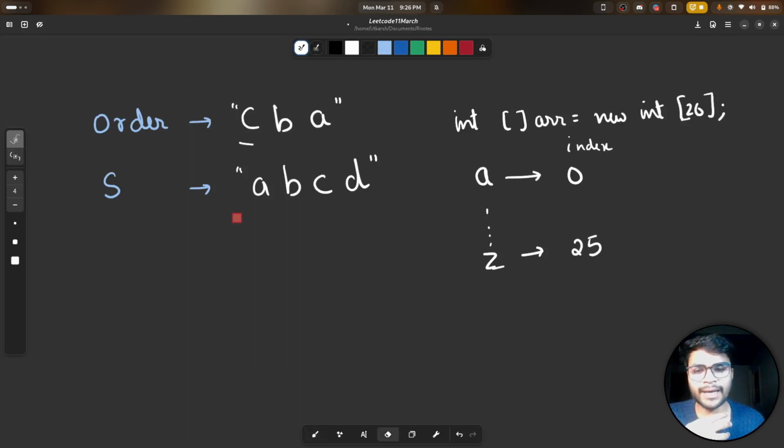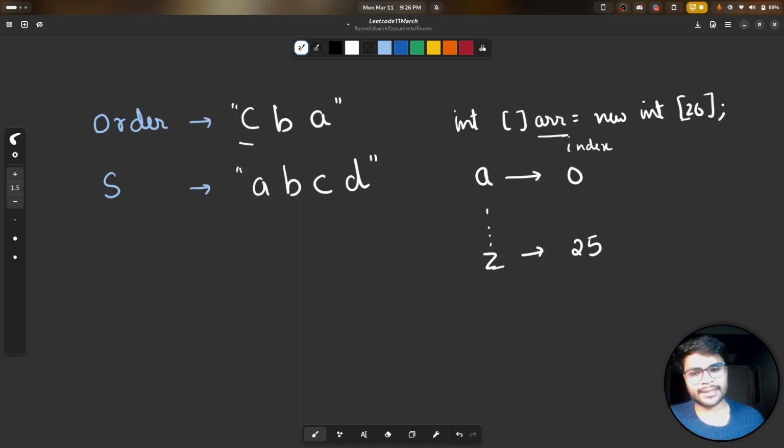First of all, we'll iterate through our string s and store the frequency of the characters we encounter inside our array. The array will be of length 26 for the corresponding 26 characters in the English alphabet, and we'll store their frequencies inside their respective index.